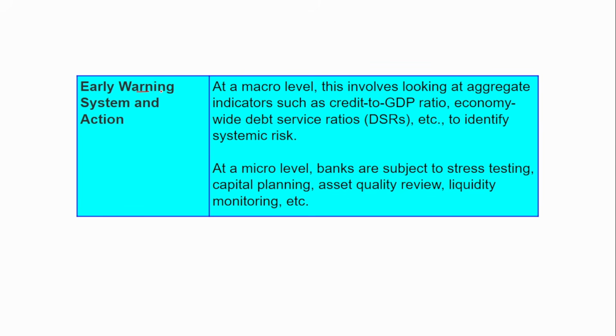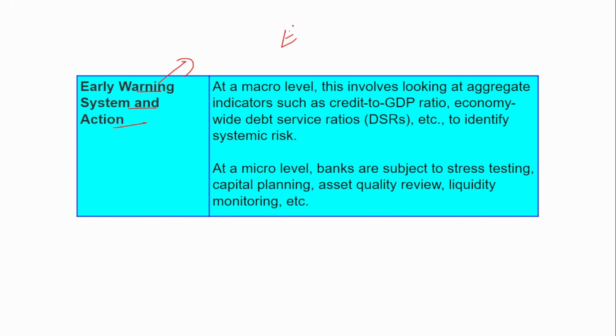Next is early warning system and action. From the name, early warning system. Before a small problem becomes a big problem, a problem that cannot be solved, it is good to be proactive and finish the problem when it is in the smaller stage itself. So how can that be done? It can be done using early warning systems. The regulated entities develop early warning systems before the problem becomes a big problem.